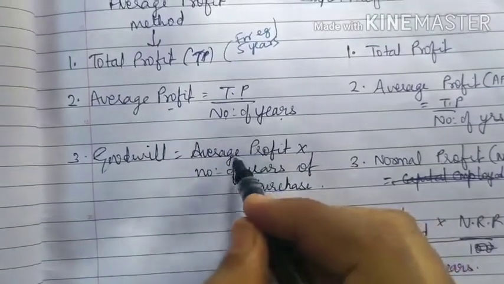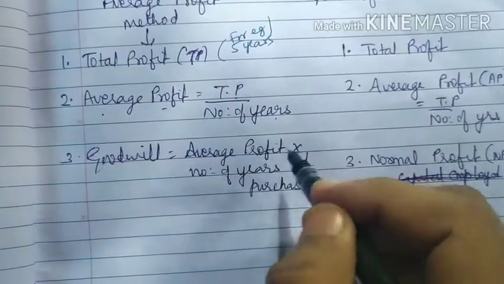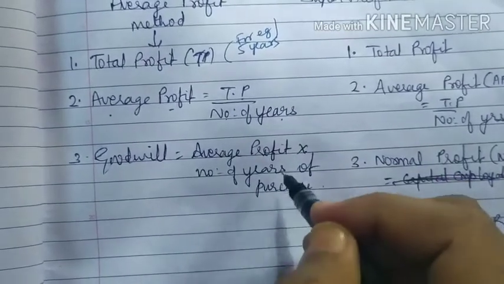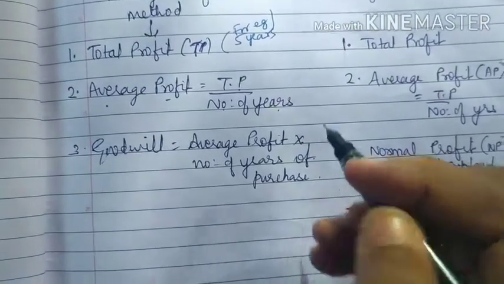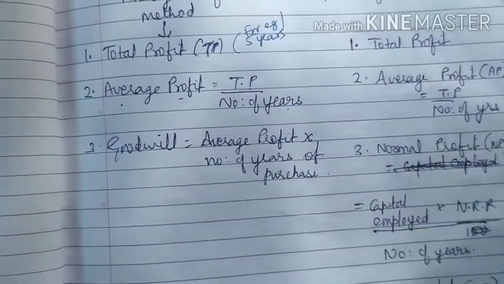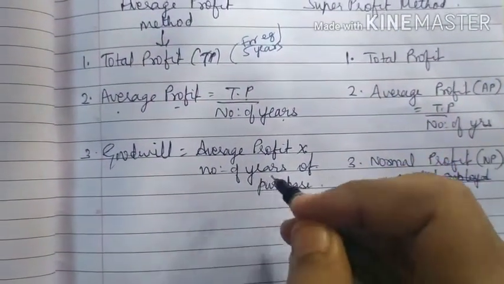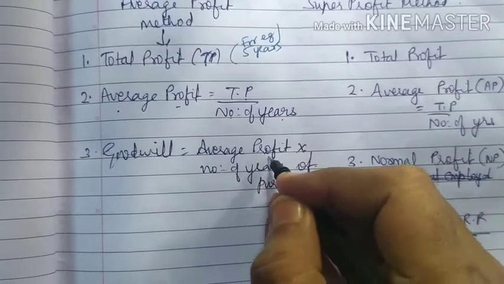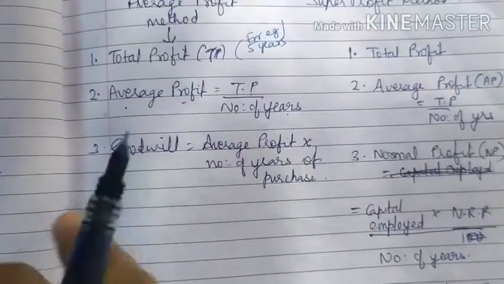Goodwill is equal to average profit, what you got in the second step, multiplied by number of years of purchase. This information will be given to you. Say for example, in some problem they may give you 2 years or they may give 3 years. So whatever average profit you get in the second step, multiply with 2. So this is goodwill.